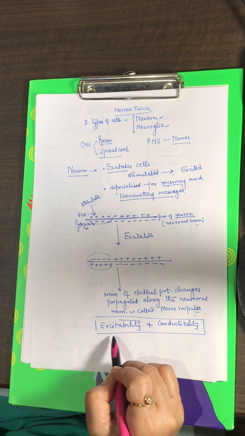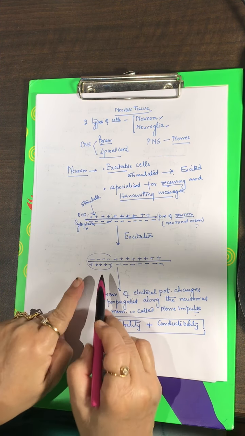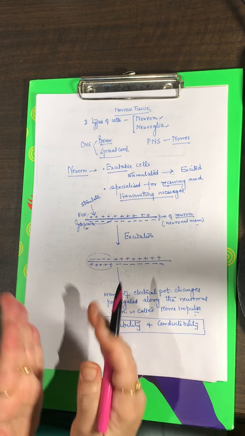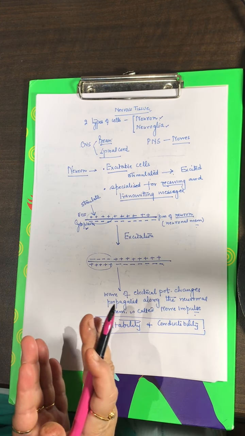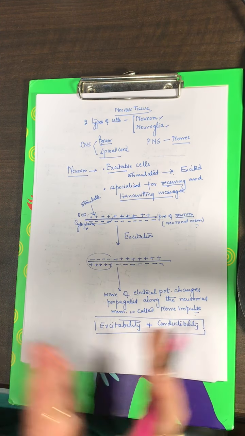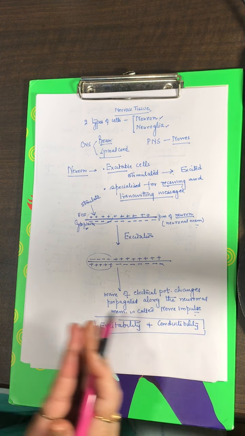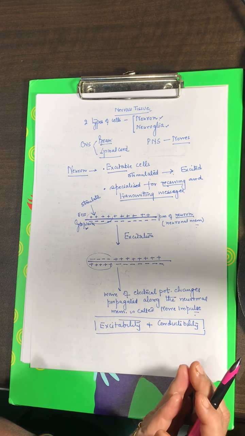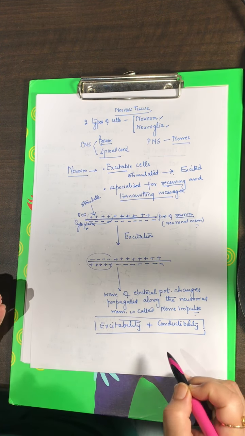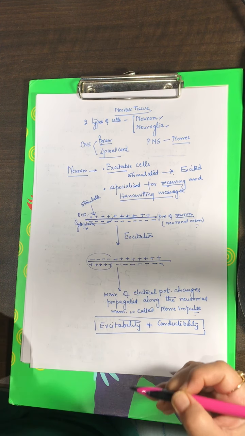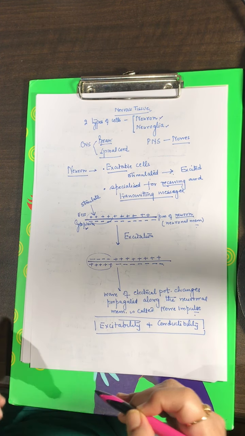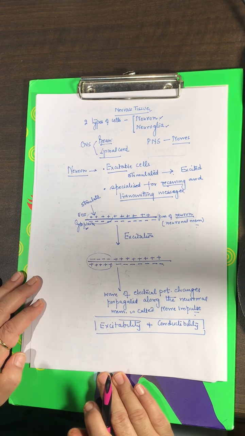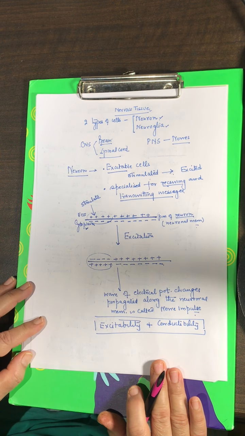Excitability means the membrane potential will change. This is called excitability, and then this change in the membrane potential will then propagate, right? This is called conductibility. So it is excitability and conductibility that makes the functions of the nervous system possible. Neurons are excitable, and they not only get excited, but after excitation they cause conduction also. They transmit that wave of electrical potential changes across the neuronal membrane, right?